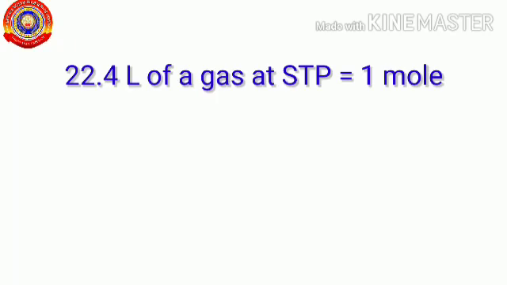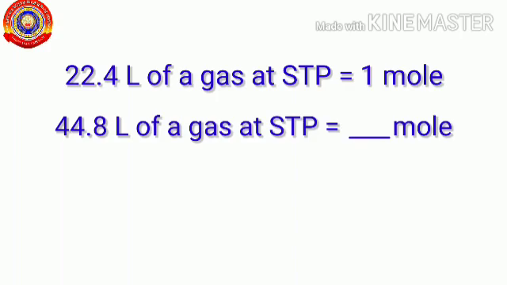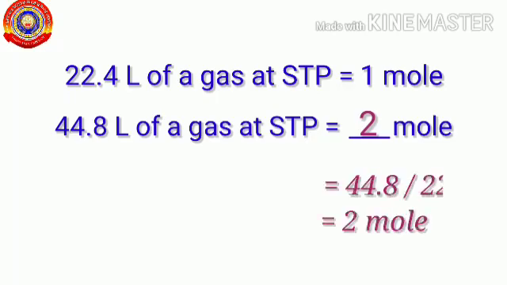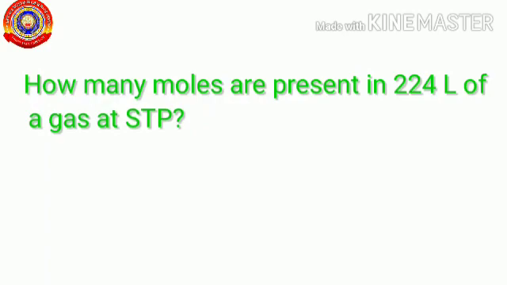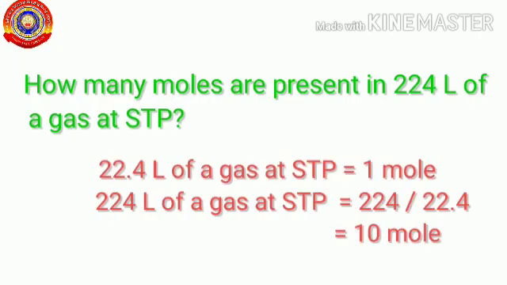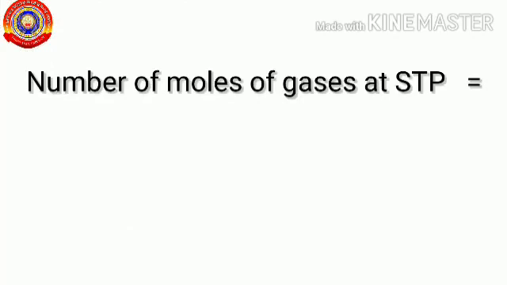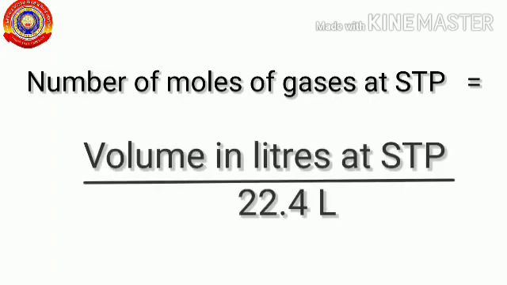What will be the number of mole present in 44.8 liter of a gas at STP? Yes, 2 mole. How did you get this answer? By dividing the given volume with the molar volume. And can you tell me how many mole will be present in the 224 liter of a gas at STP? It is 10 mole. The number of moles of gases at STP can be found by using the formula volume in liters at STP divided by molar volume.